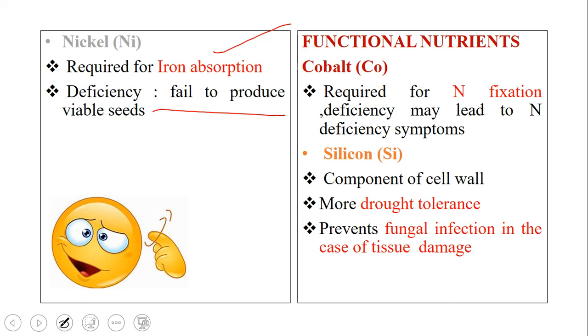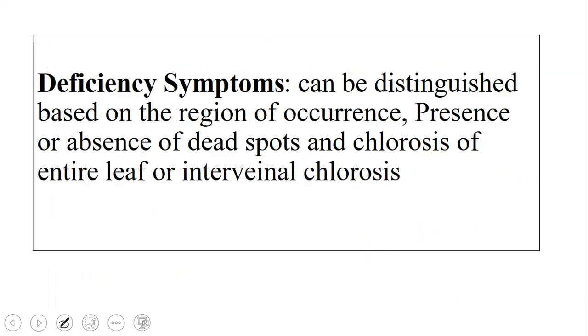Now coming to the functional nutrients like cobalt. It is required for nitrogen fixation. Deficiency may lead to nitrogen deficiency symptoms. Similarly, cobalt and nitrogen are correlated. And silicon is a component of the cell wall. It helps in mold rot tolerance, and prevents fungal infection in case of tissue damage.